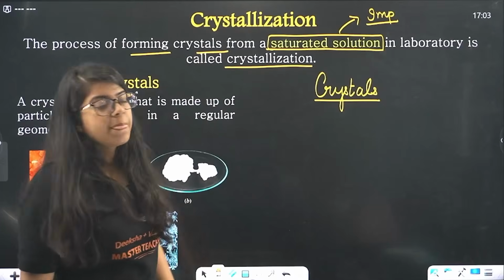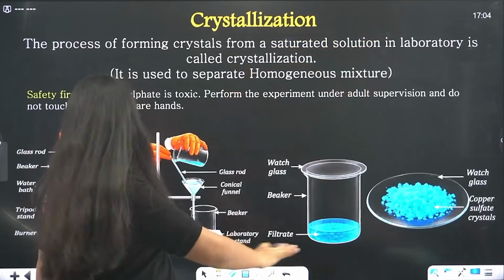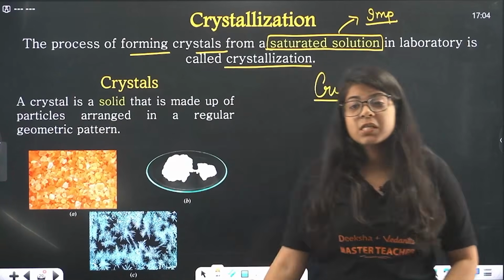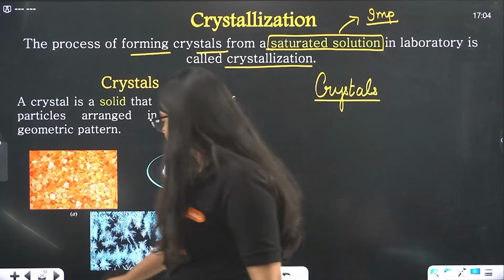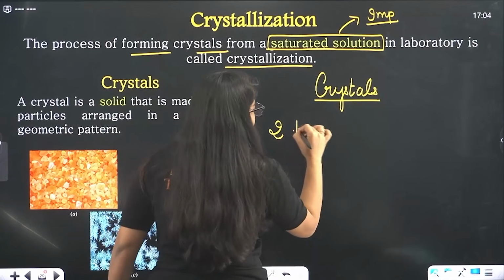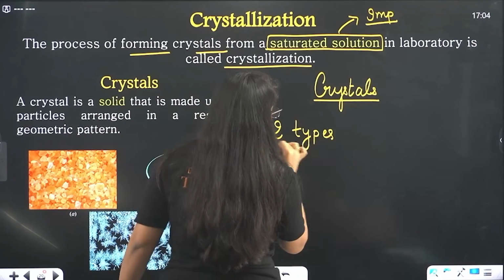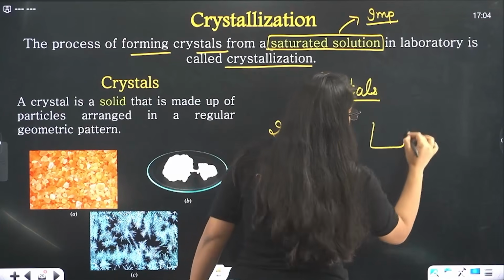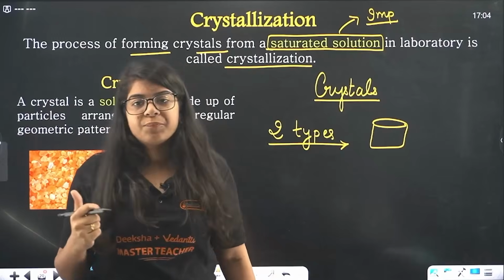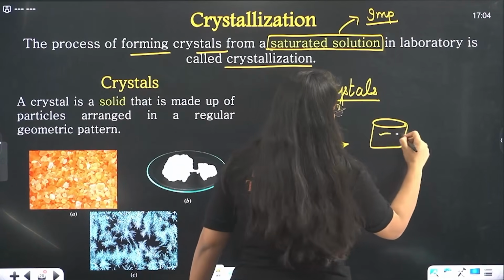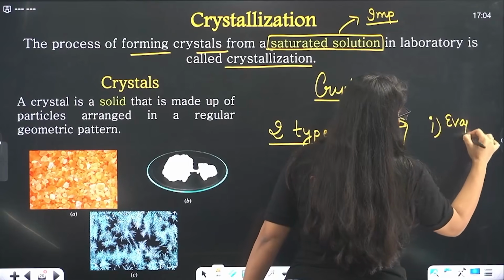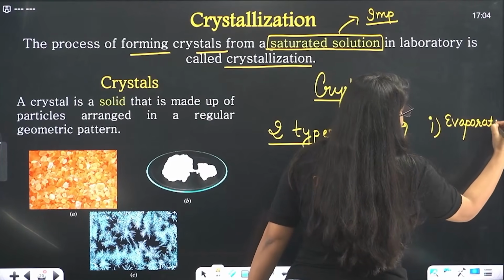Understood? So I have written all the steps here, don't worry. But what we have to understand first is the basic understanding of crystallization. Now there will be two types, two ways in which we can form the crystals. Let's say I have a solution with some kind of salt in it, a salt and water solution. Now the first case is I can evaporate the water.